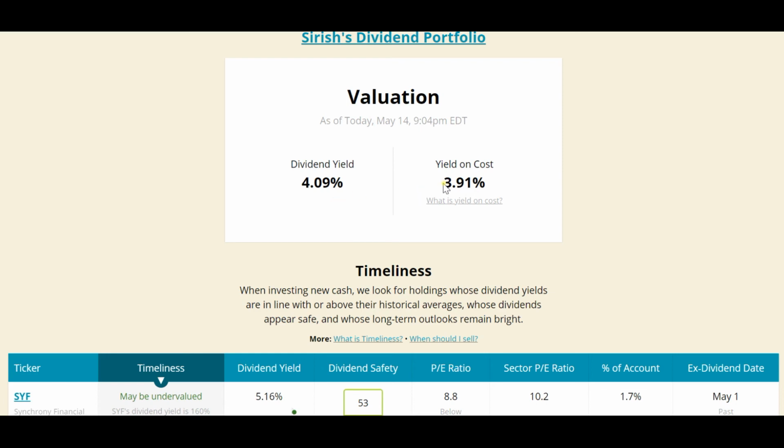And the yield on cost is something I don't believe in much, since it is irrelevant in many situations. So I don't give much importance to this one. This is dividend yield based on the cost basis of when I started investing.